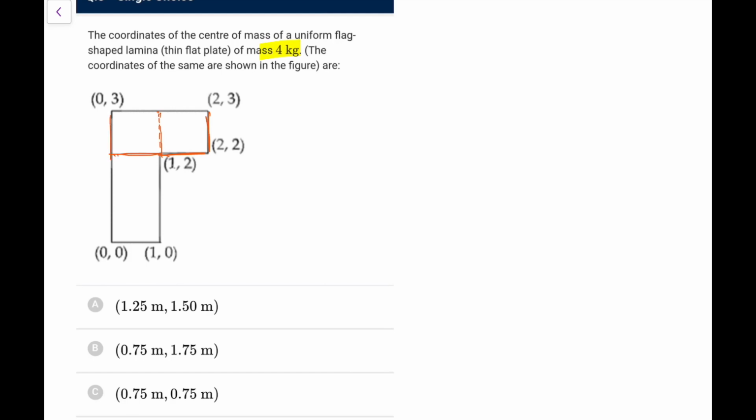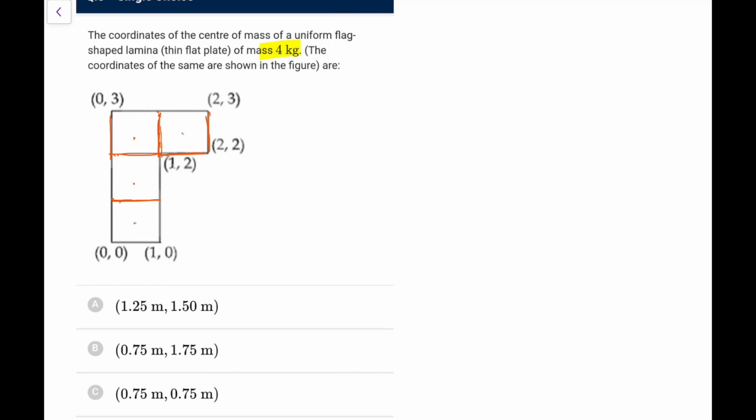So this length is 1, this is 1, and if you can do this, it comes out like this. So if I can do it as 4 equal parts, I can divide. So 1 kg, 1 kg, 1 kg. So where will be the CM?